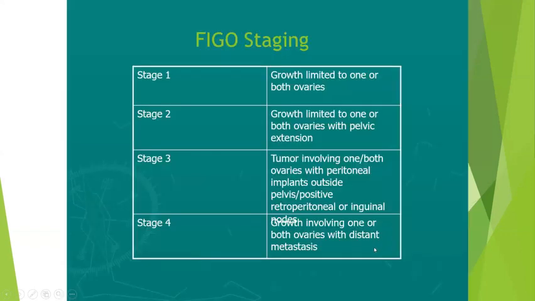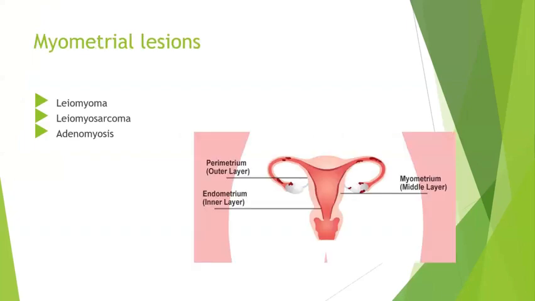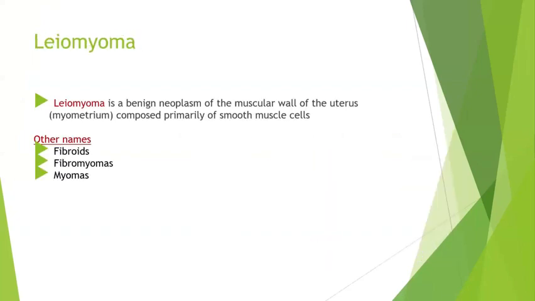These were the complications of the ovarian tumor. FIGO staging: remember, you have to read about the FIGO staging of endometrium, ovary, as well as the cervix. Then comes the myometrium. Myometrial lesion, you all very well know that leiomyoma is a common benign neoplasm which usually occurs in the myometrium.